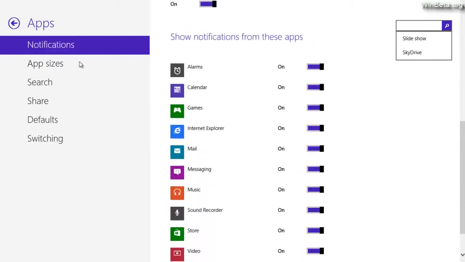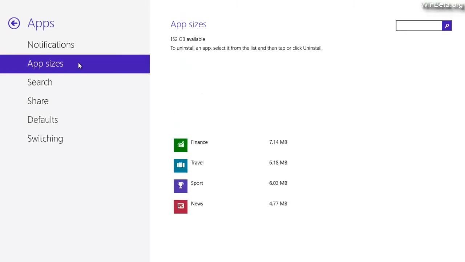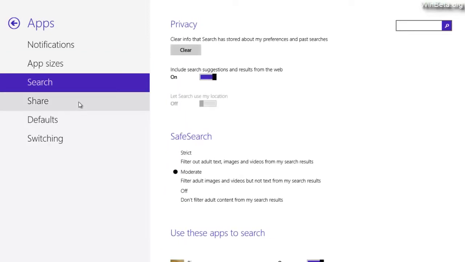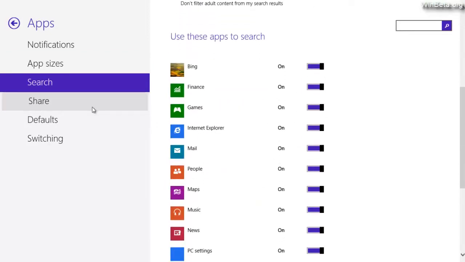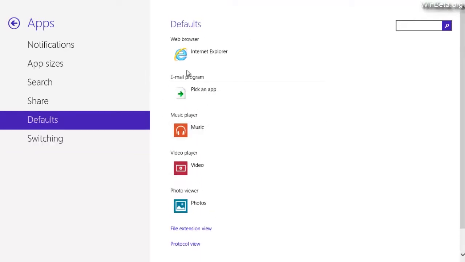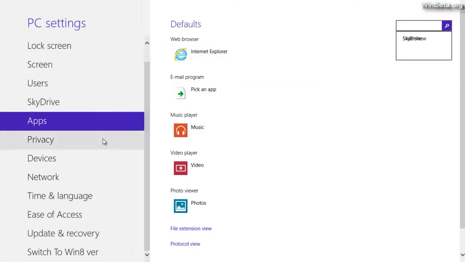So this seems to be showing up better now. So does app sizes. Yeah, the animation seems to be a bit funky still here, but they seem to be displaying correctly this time. Search is still the same. Share is still the same. Switching still the same, and defaults still fairly broken. I don't know, this doesn't look Metro-ish to me. I think they still need to edit this. So that's still a bit broken.